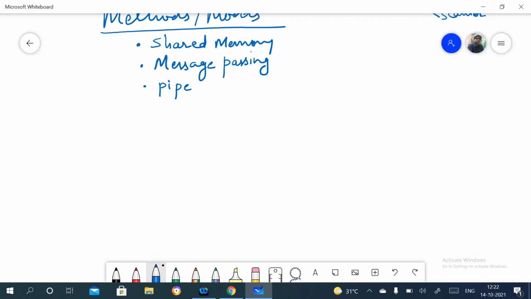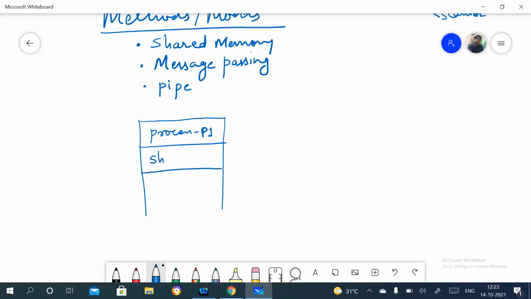I'll show you. Suppose this is a model. Consider process P1, and this area we can consider as the shared data or shared memory, and the second process P2.